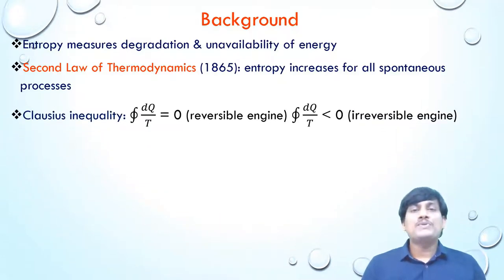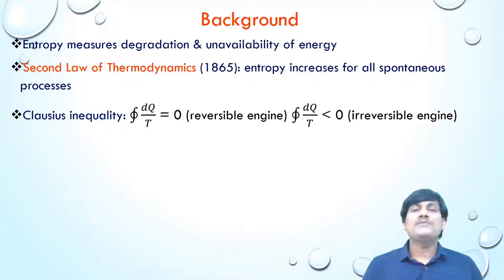He also proposed an inequality, the Clausius inequality, for cyclic processes. If you take a reversible cyclic process, the integral of dq by T is equal to 0. It means the change in entropy in a reversible cyclic process is 0.